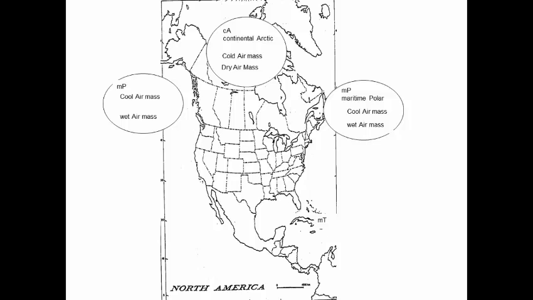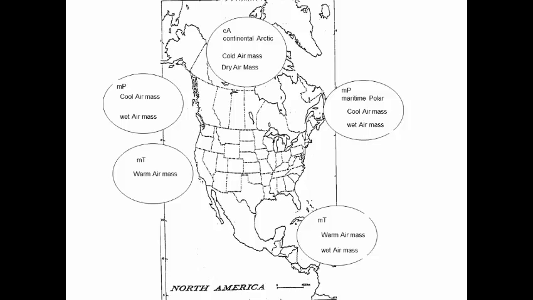Now let's look at this air mass over the Caribbean. This air mass is classified as an MT. The M, of course, representing maritime, making the air mass wet, and the T signifying that the air mass is tropical, telling us it is formed in the tropics, and thus it's warm. The air mass over the Pacific near California is also classified as an MT, thus its characteristics are also warm and wet.